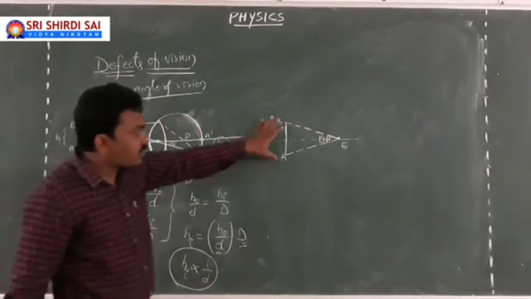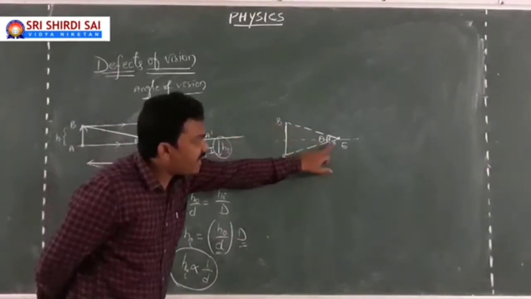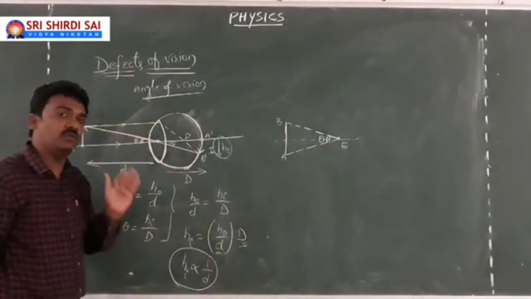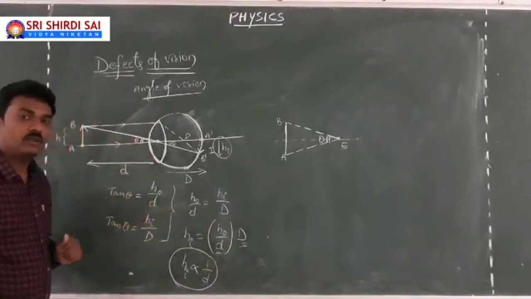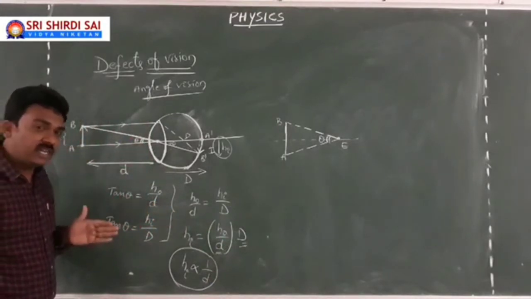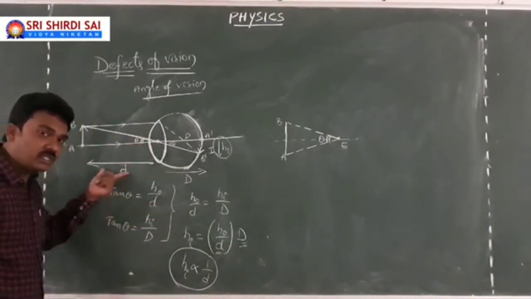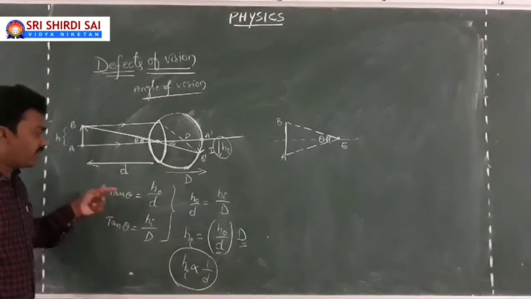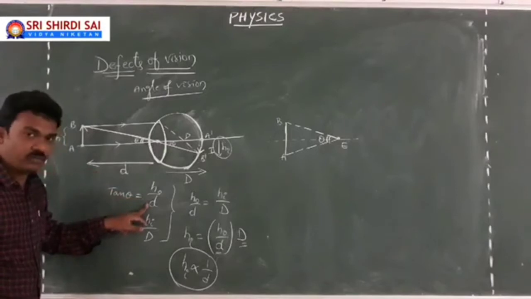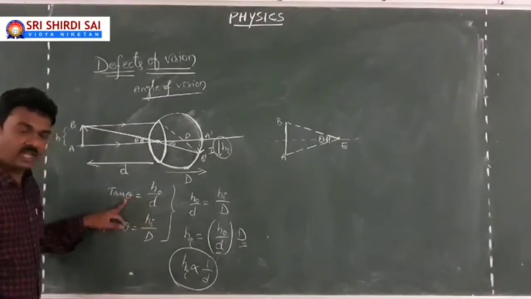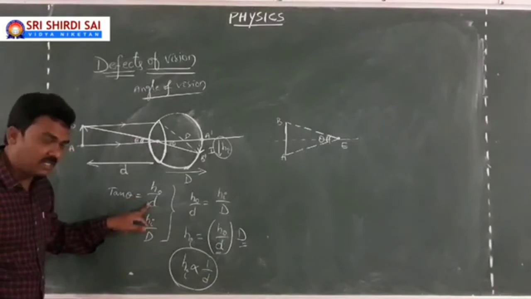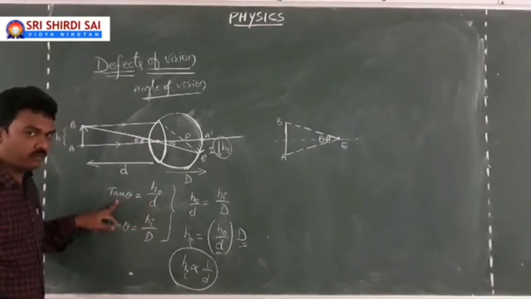So the terminals of the object make an angle at your eye, which is the angle of vision or visual angle. That is decided by the distance of the object from the eye lens. The greater the distance of the object from the eye lens, the lesser the angle of vision. The lesser the object distance, the greater the angle of vision.